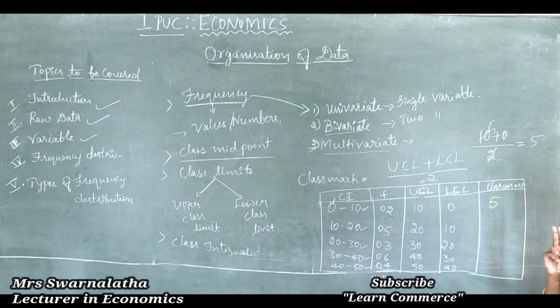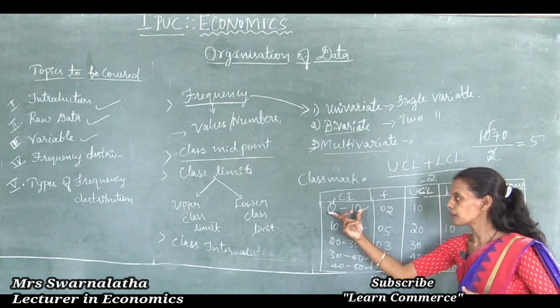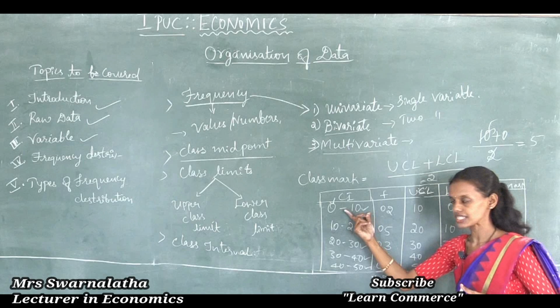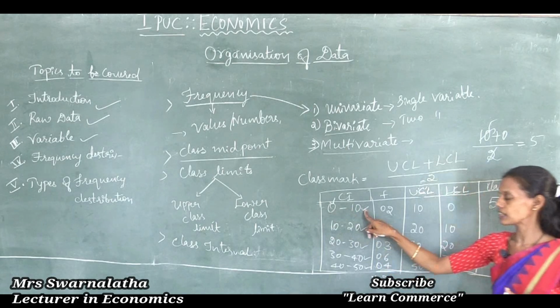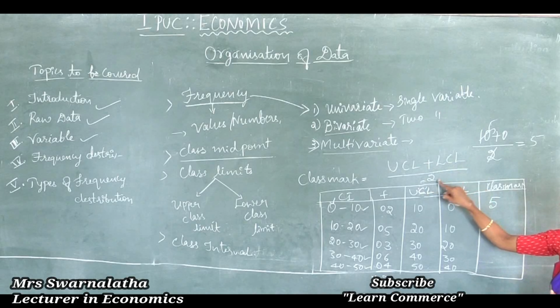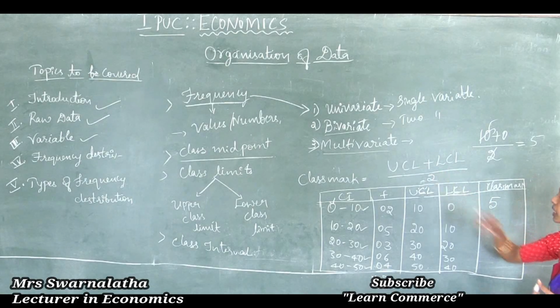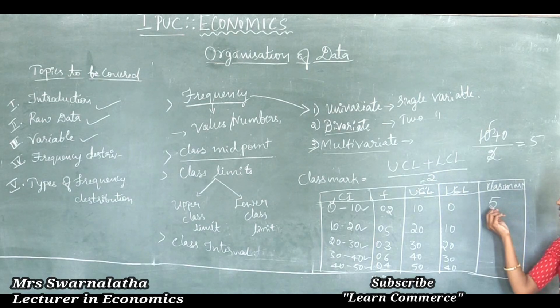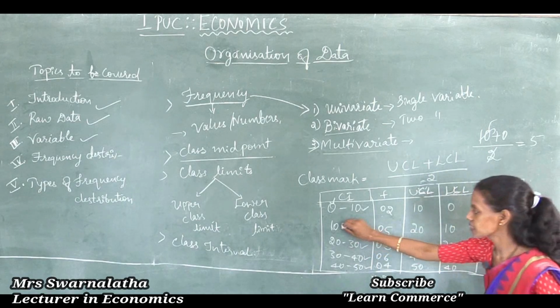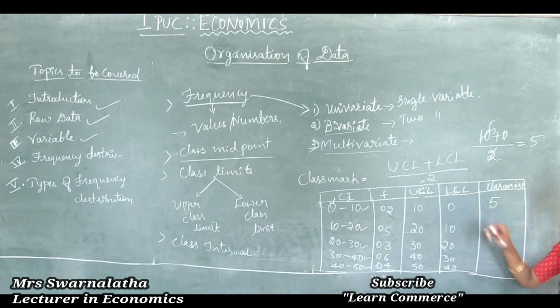Why is it divided by 2? Because here there are two values, the upper class limit and lower class limit, in between 0 to 10. So upper class limit plus lower class limit is divided by the two values, thus the class midpoint is 5. Next, same as I did in the first, 10 plus 20 divided by 2.